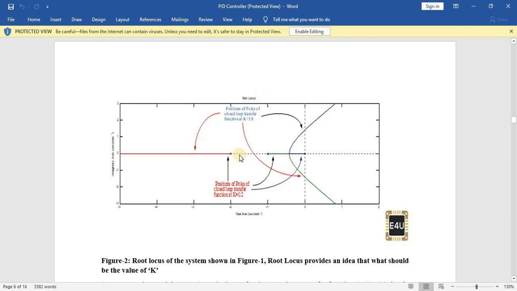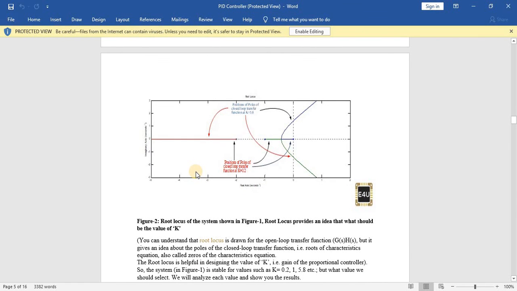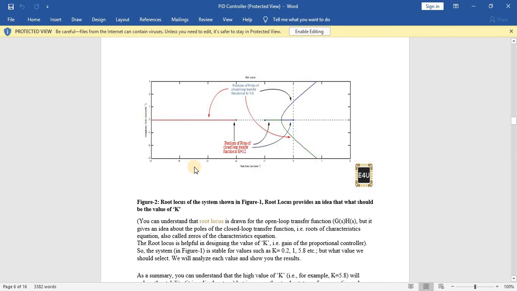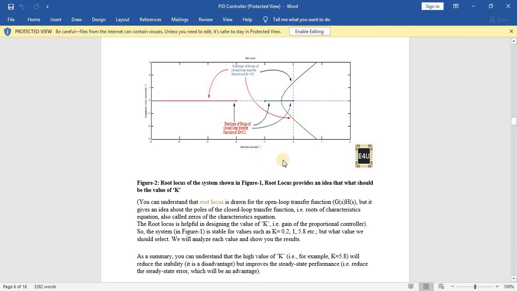After the -2 pole, there are 1, 2 and 3 poles. Excluding infinity, there are 3 poles, which is an odd value, so the root locus lies from -2 to infinity. We know that the root locus is helpful in designing the value of k, that is, the gain of the controller.